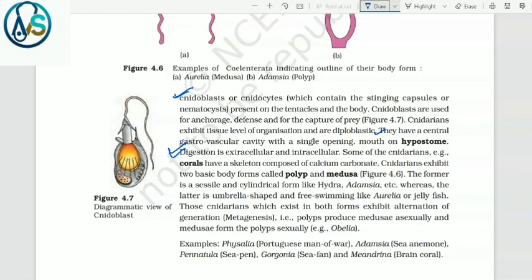Cnidarians exhibit two basic body forms called polyp and medusa. The former is sessile and cylindrical form like Hydra, Adamsia, etc., whereas the latter is umbrella-shaped and free-swimming like Aurelia or jellyfish. Those cnidarians which exist in both forms exhibit alternation of generation, that is metagenesis. That is, polyps produce medusae asexually and medusae form the polyps sexually.